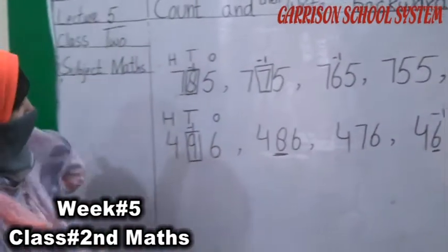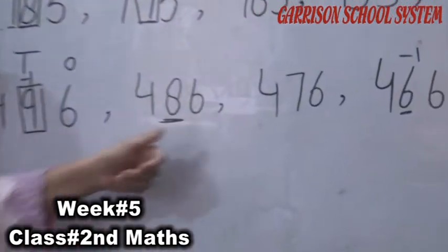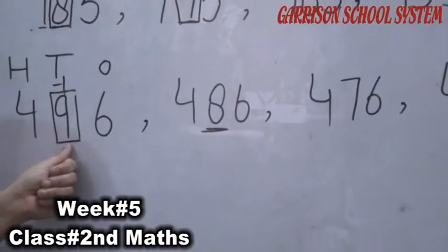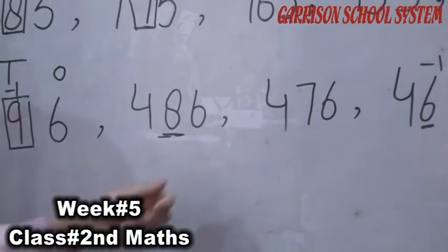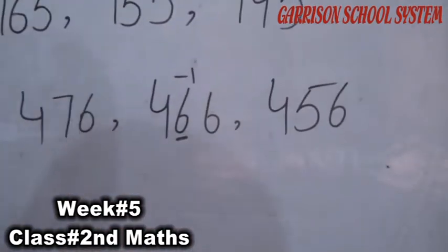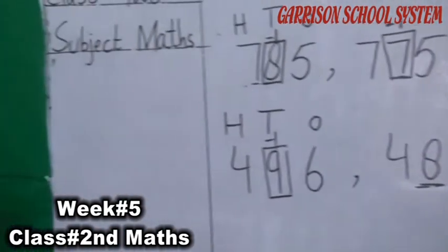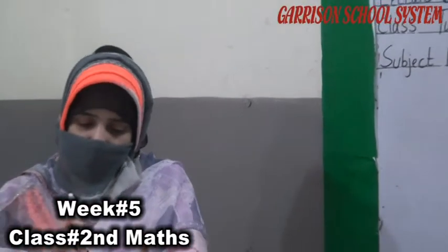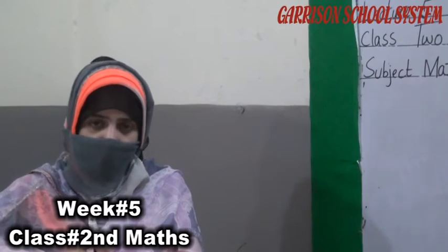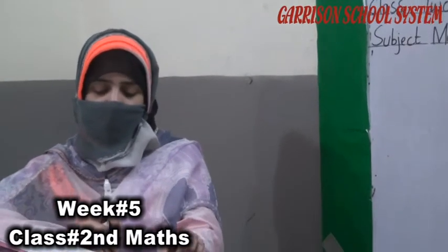Understand? Next 496. Next is 486. Which number is changing? In tens our number is changing. Next is 476, 466, 456. Understand, student? Now student, the remaining two parts you have to solve at your home by yourself. It's your home task and it is your practice. You have to do this practice at your home.